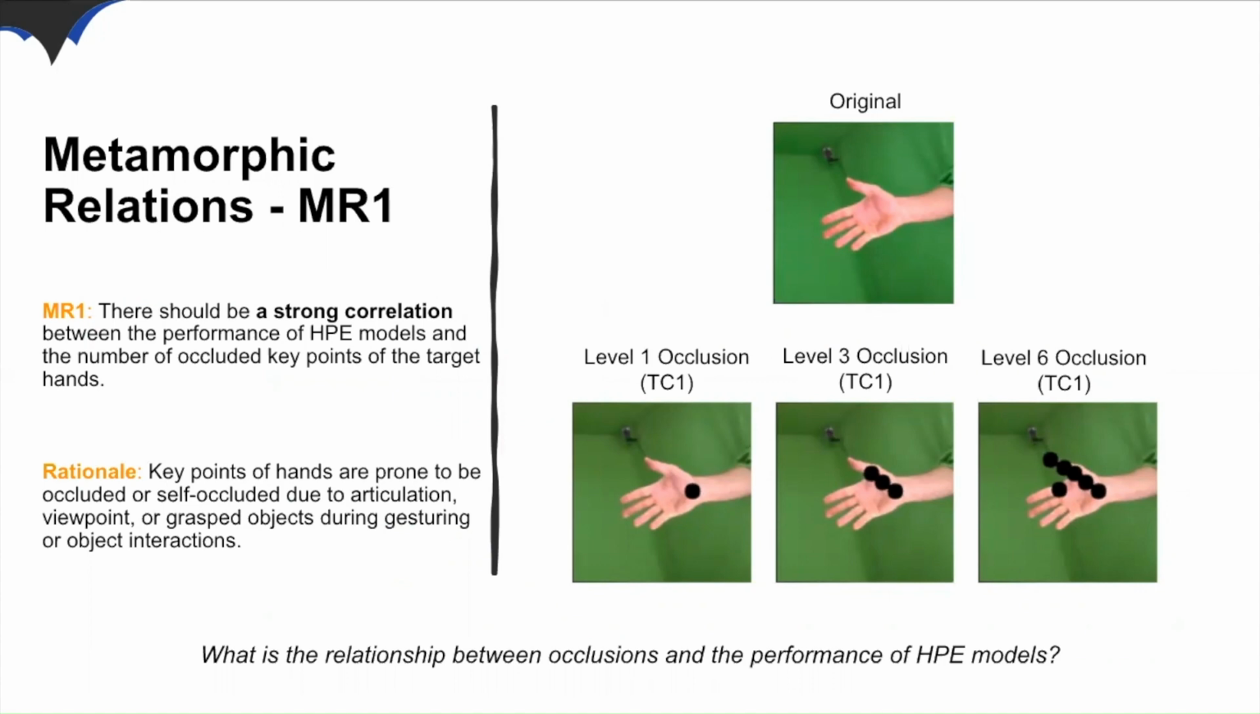The first metamorphic relation was built to investigate the relation between occlusions and the performance of HPE models. We aim to observe a strong correlation between the performance of HPE models and the number of occluded key points on the target hands. This is because key points on hands are susceptible to occlusion or self-occlusion due to hand-object interactions. We derived test case TC from our MR1, which contains 21 subgroups with the number of occluded key points increasing with the level of occlusion. Samples of testing images from different occlusion levels are shown at right.